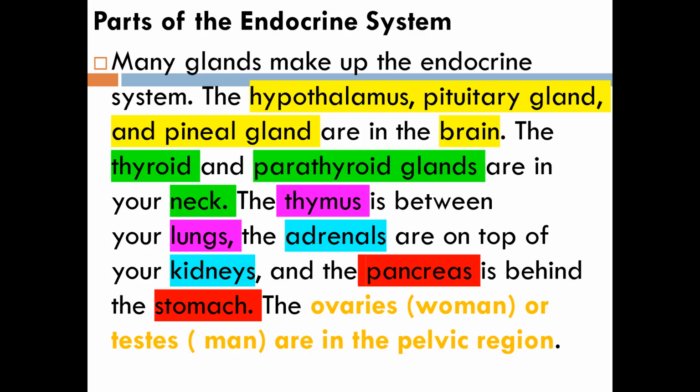So you have to answer that: hypothalamus, pituitary gland, and pineal gland. While I am explaining, if you want to write it down, write down the glands present in the brain. बोल के लिखना. Hypothalamus, उसके बाद pituitary gland, इसके बाद pineal gland. And then the other ones, the thyroid and parathyroid gland, are in your neck. Neck लिख के underline करके, you can just write down that the glands that are present in our neck are named as thyroid gland and parathyroid gland.